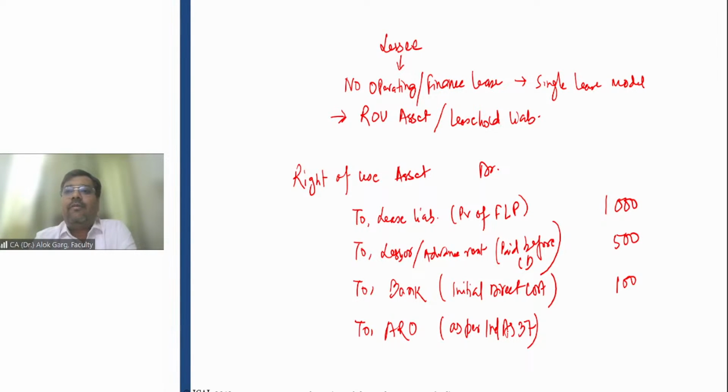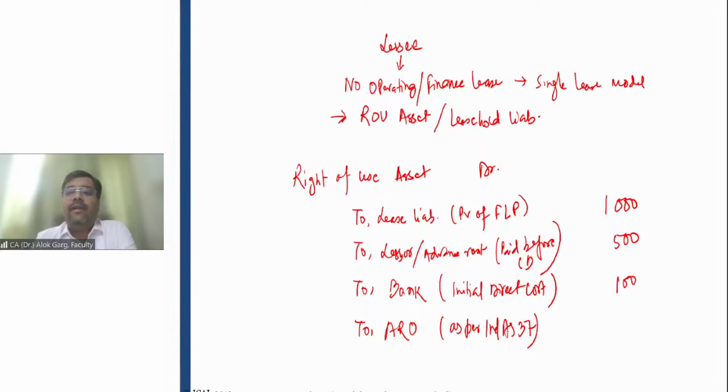I entered into a contract to occupy office premises on a 5-year lease basis, right? And before commencement date, I have paid 20,000 rupees. After commencement date, in the next 5 years, I will pay 1 lakh rupees rental every year, right?